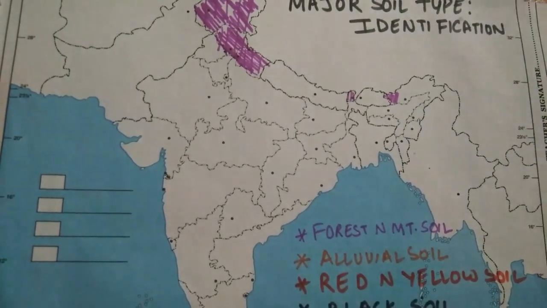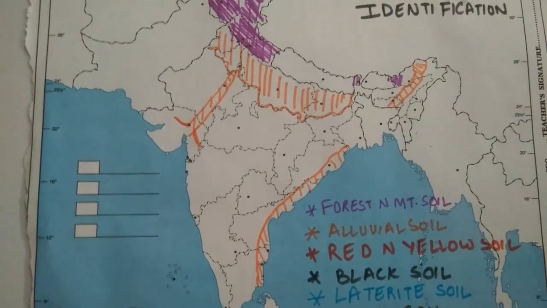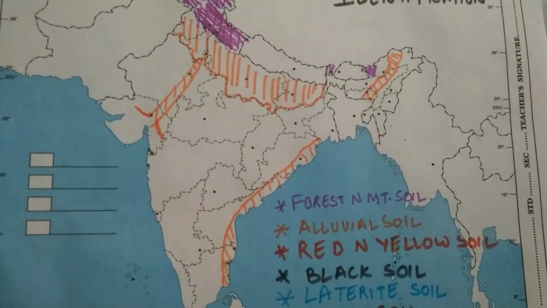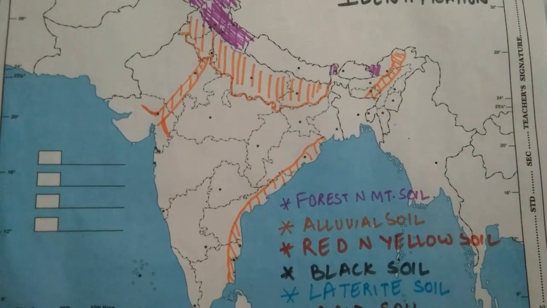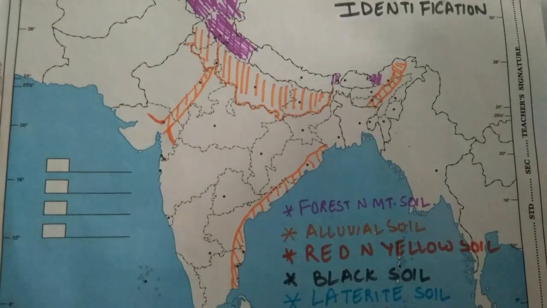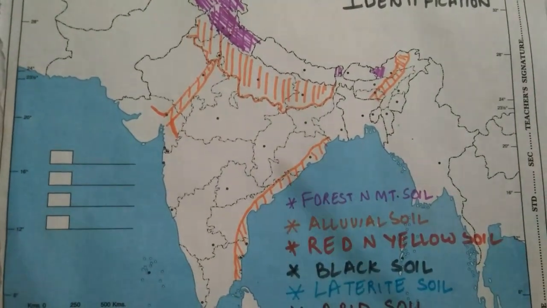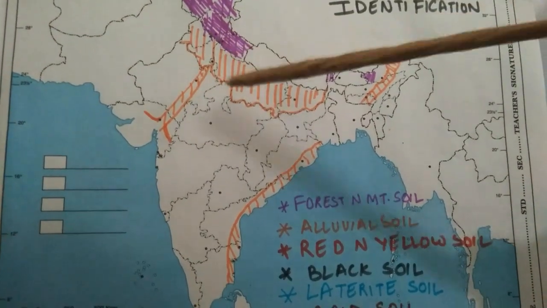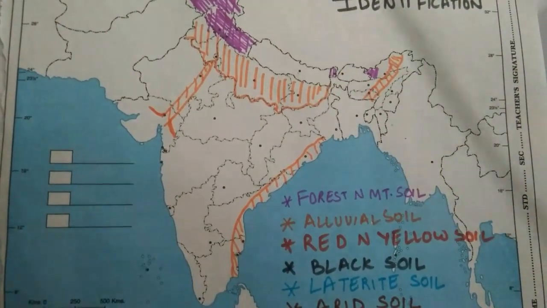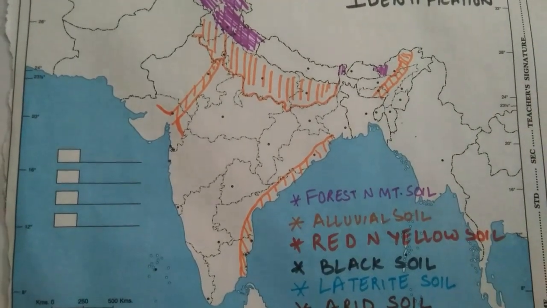Okay, now let's quickly fill in the map. I am using different colors for different soil so that the idea is very clear to you all. Okay, so as I have told you, alluvial soil is found in the northern plains. So I have marked here the states like Punjab, Haryana, UP, Bihar. Also it is found near the eastern coastal deltas.